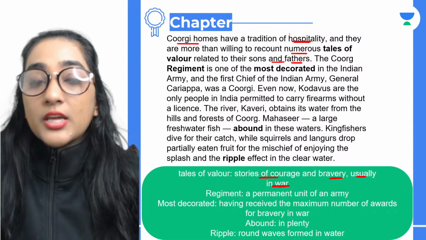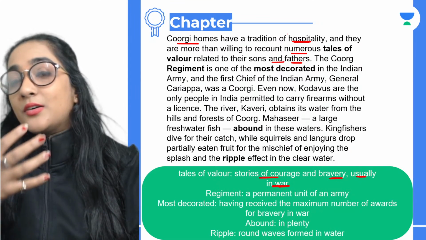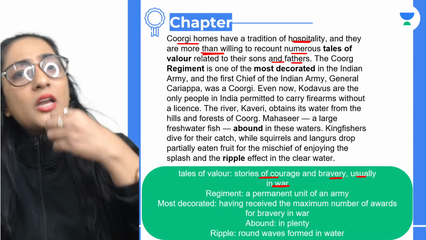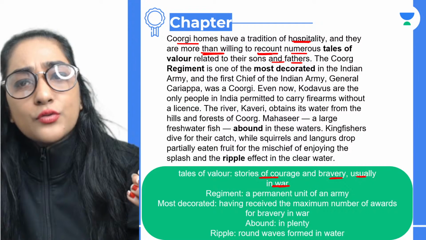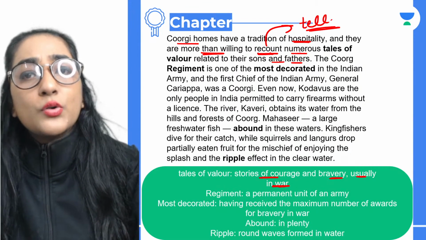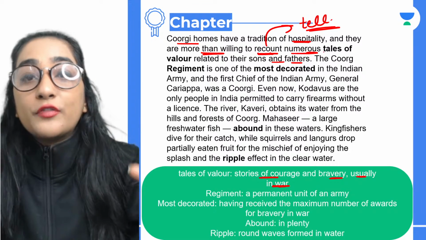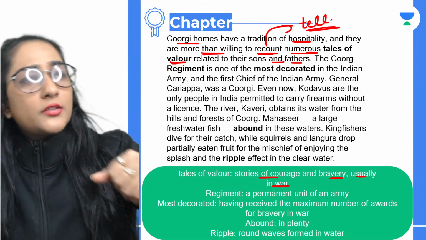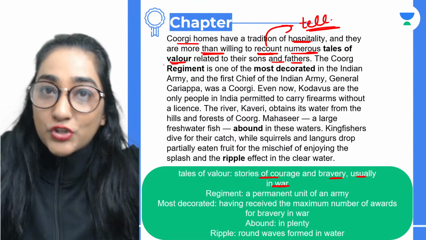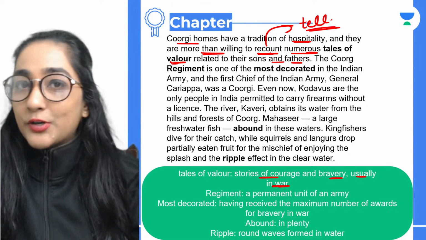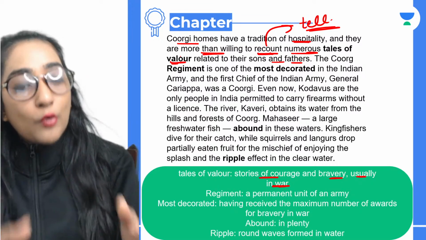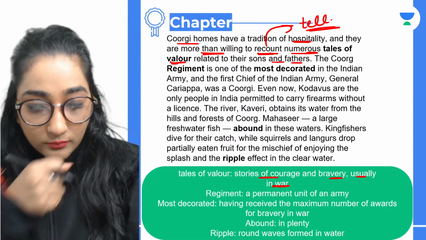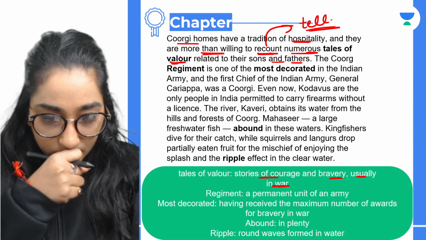तो वहां पे एक ये ट्रेडिशन है कि आपकी बहुत अच्छे तरीके से मेहमान नवाजी की जाती है. And people are more than willing, that means उनको ये बताने में बहुत मजा आता है. And what is that? To recount basically means to tell. Okay, to tell numerous, that means a lot of tales of valor, that means stories of courage of their sons, or their fathers or their forefathers, कि हमारी family में हमारे दादाजी ने ये किया था war में. That is what people do there, because everybody belongs to war there. That is why they are known as very great people, independent people, the fierce people. All right, is that clear, everyone?